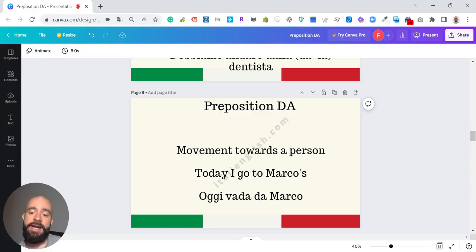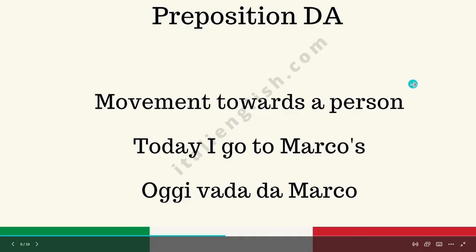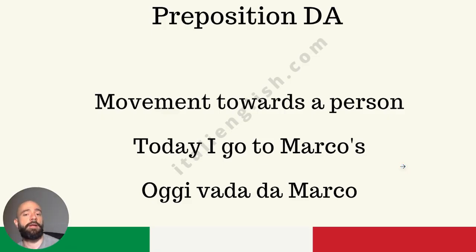So let me give you a nice cultural reference to make you remember this structure. In the United States of America and in Canada and also in the UK and basically everywhere in the world, there are lots of Italian restaurants, and many of them are called Da Gino, Da Pino. That's the typical Italian restaurant's name abroad. Don't ask me why they are so common, but it is what it is.